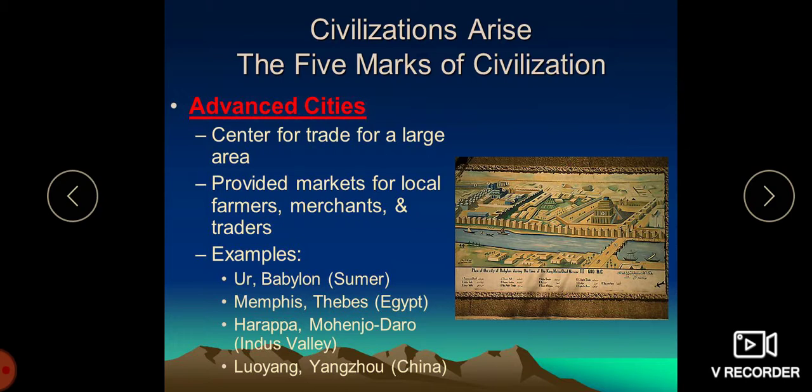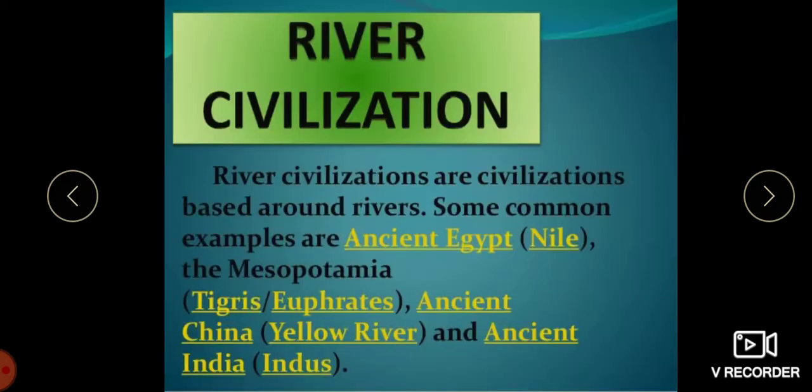The advanced cities, centers for trade for a large area, provided a market for local farmers, merchants and traders. Examples are Ur and Babylon, Sumer, Memphis and Thebes in Egypt, Harappa, Mohenjo-daro in the Indus Valley, and Luoyang and Liangzhu in China. So these are the different civilizations that we have.